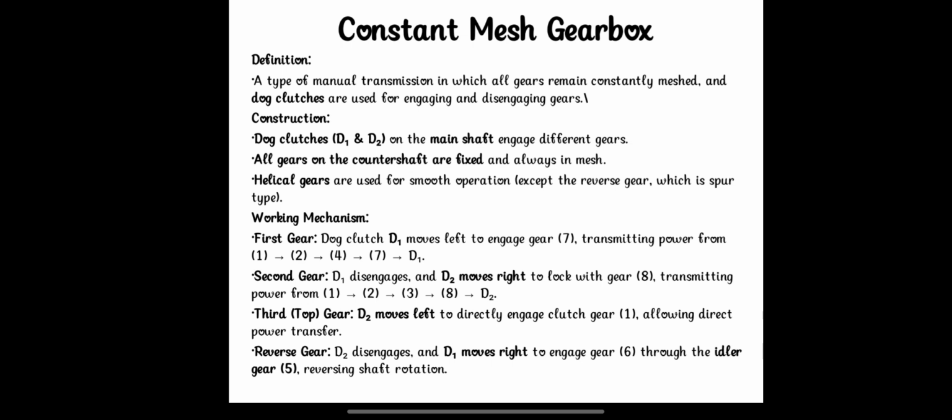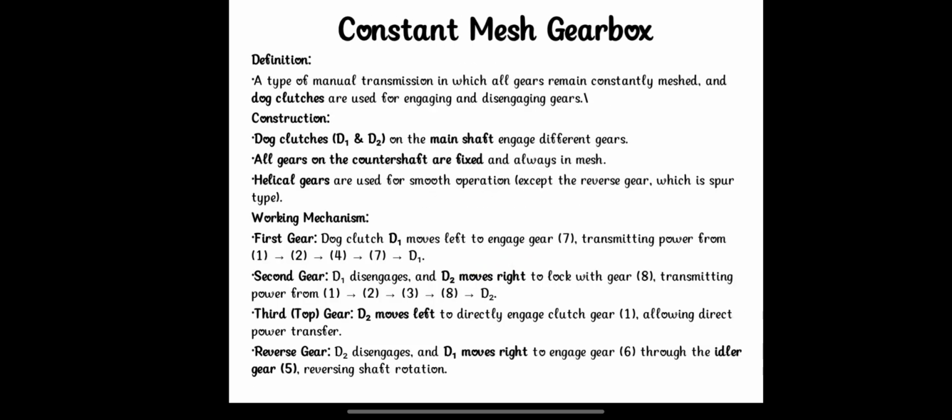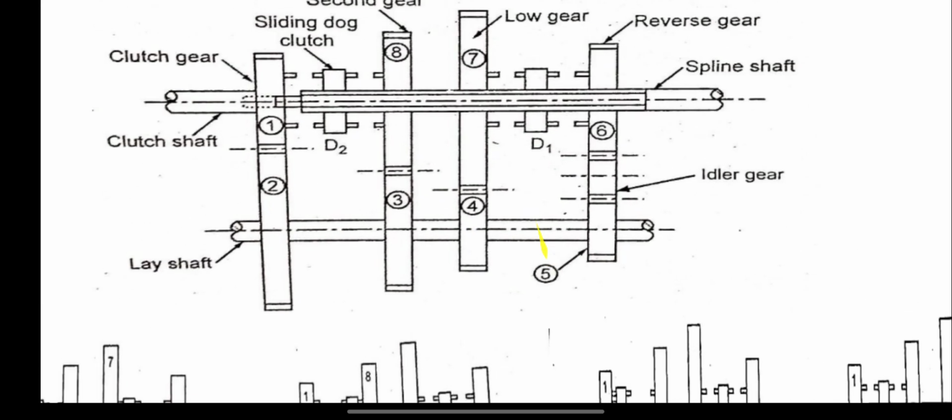This also has a definition and a working mechanism. It is a type of manual transmission in which all gears remain constantly meshed, and dog clutches are used to engage and disengage gears. So, compared to the sliding mesh gearbox, the constant mesh has dog clutches and the remaining gears are engaged in a constant manner. The construction: the dog clutches D1 and D2 on the main shaft engage with the different gears. This is the diagram.